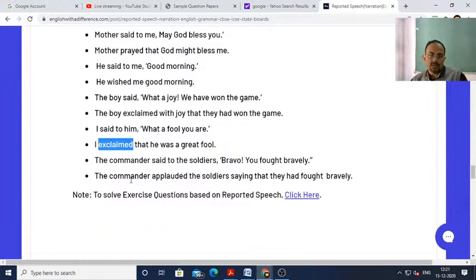The commander said to the soldier, "Bravo, you fought bravely." The commander applauded the soldiers, saying that they had fought bravely.